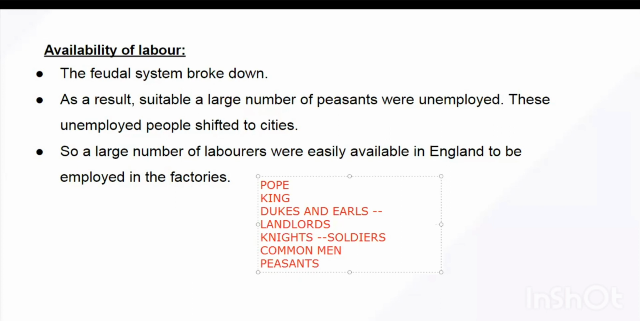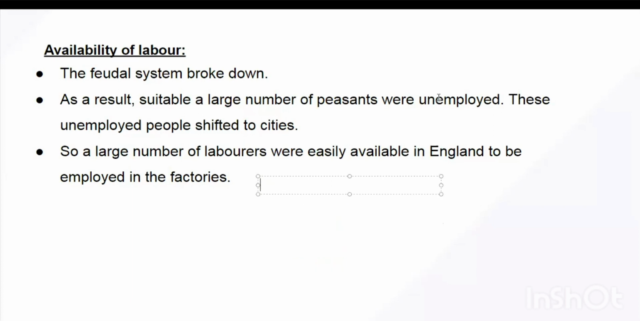But now when we come to modern history, by the 18th century, due to widespread protests, this entire system collapsed, and now people were free. Now there was a parliamentary form of government, so there didn't exist any feudal lords or knights or anyone else. Only the government was there and the common citizens were there. Now because the feudal system had broken down, a number of peasants became unemployed.